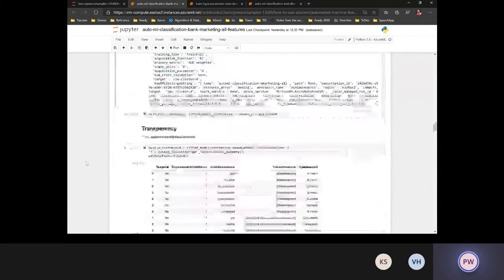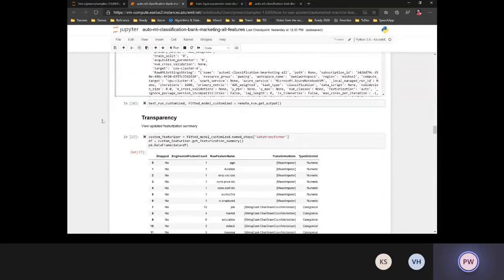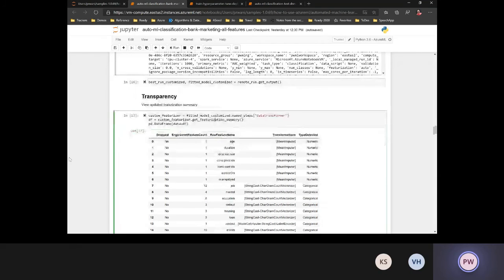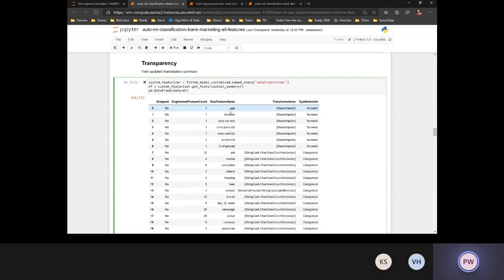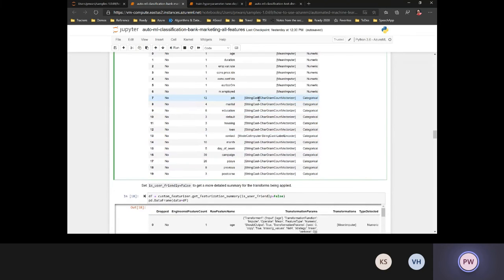Once that is executed, you will get the best model as an output, and you can look at what different featurizations were applied as part of the best model. You'll see that I have a column of age where there were certain null values, and they were modified using a mean imputer. I have a column called job, which was followed with a char-gram count vectorizer.